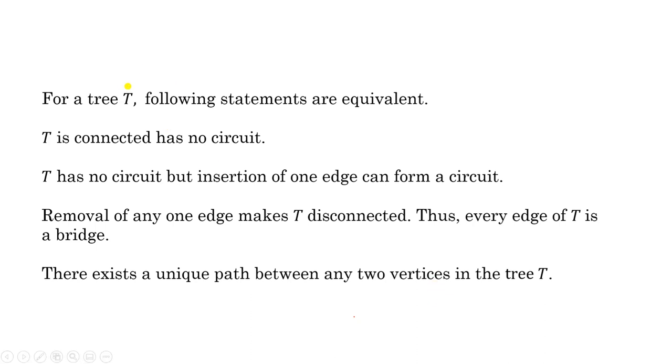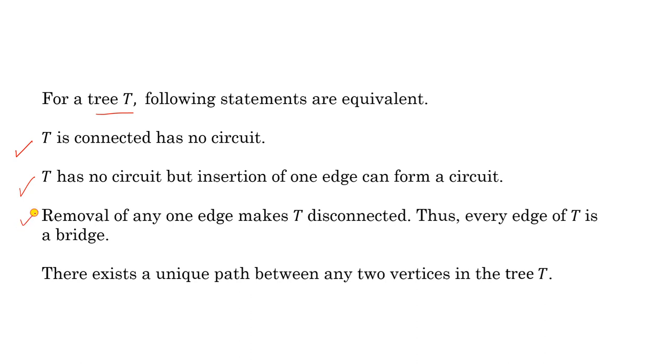Now, utilizing these theorems, we can say that for a tree, the following statements are equivalent. T is connected and has no circuit. T has no circuit, but insertion of one edge can form a circuit, which we have already discussed.